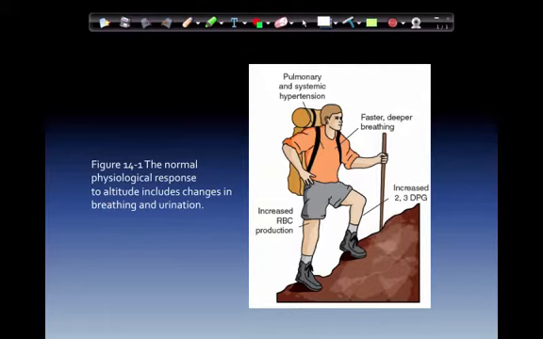Normal physiological responses to altitude include changes in breathing and urination, pulmonary and systemic hypertension, increased red blood cell production because of hypoxia, faster, deeper breathing, and an increased 2,3-DPG. Now, let me go through that a little bit.